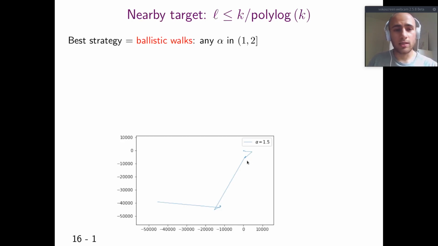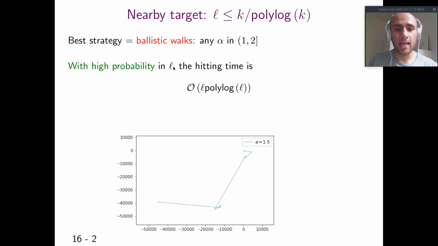So in the case of a nearby target, actually the best strategy to adopt is the ballistic walk, and any alpha in the interval 1, 2 is good. In this case, with probability at least 1 minus 1 over some polynomial in L, the hitting time is at most L times some polylog of L.